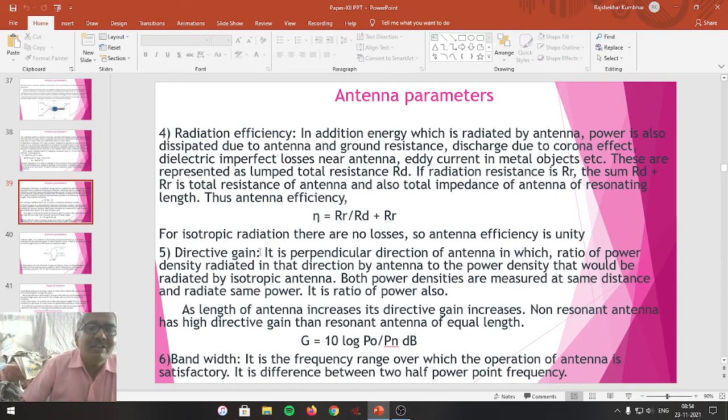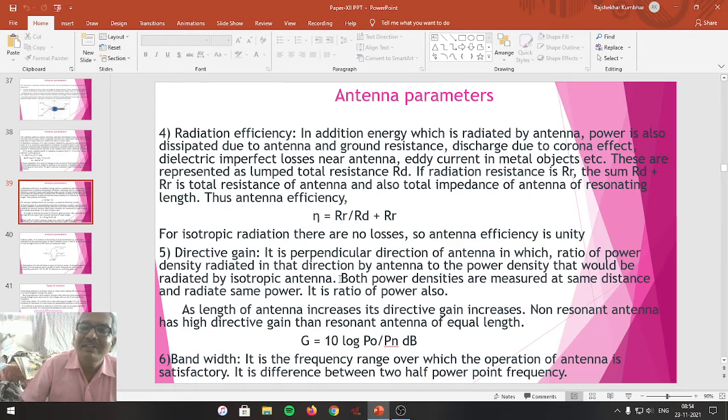Next parameter is the directive gain of antenna. Directive gain in a particular direction of antenna is the ratio of power density radiated in that direction by the antenna to the power density that would be radiated by the isotropic antenna.